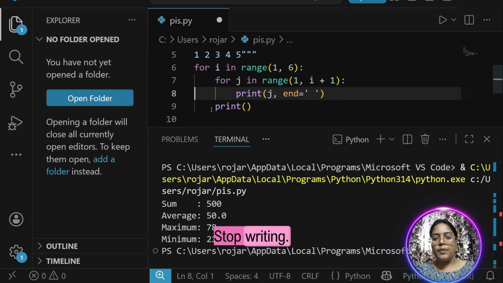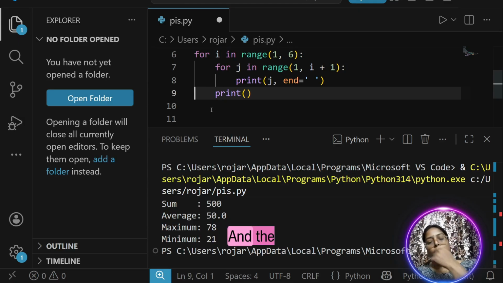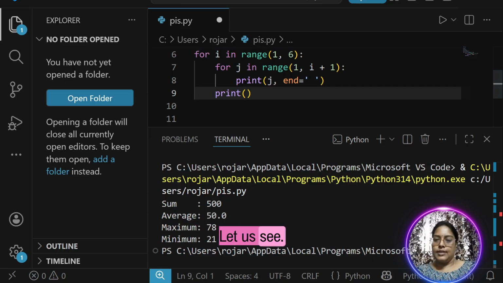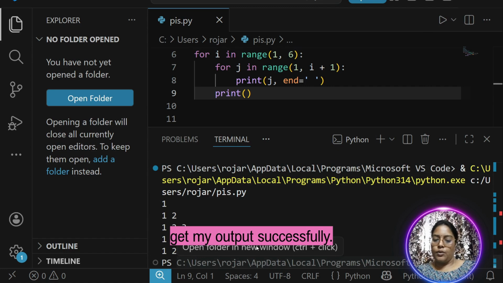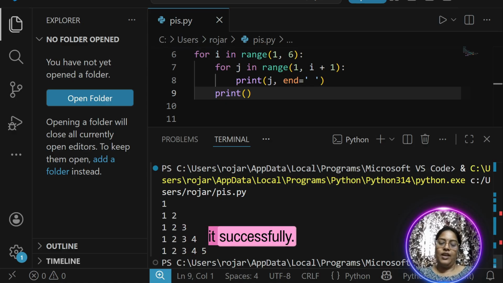Time up, stop writing or stop coding. Let us see the code. So I have run the for loop and the same concept which I have already told. Let us see. And I get my output successfully. Now comment who have done it successfully as done, and who haven't, comment that too.